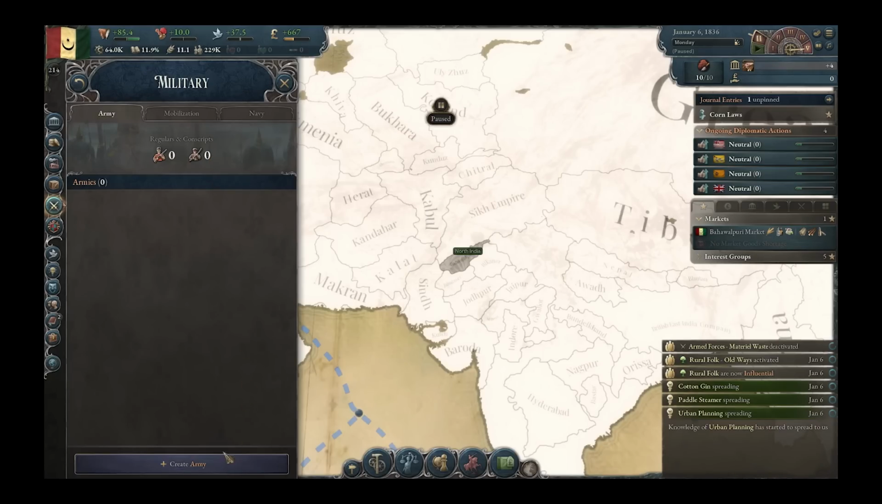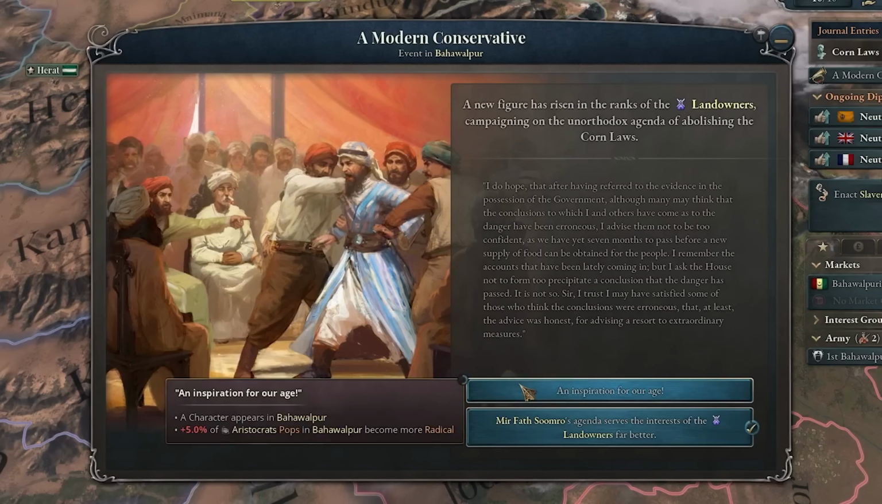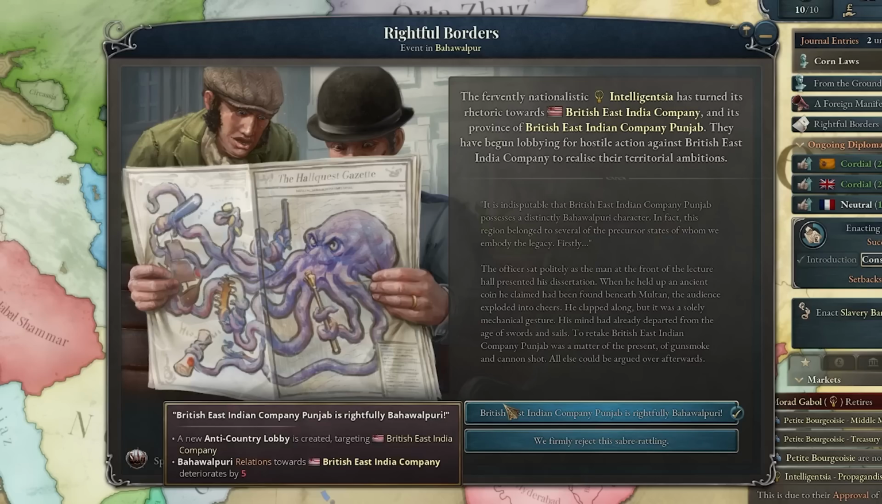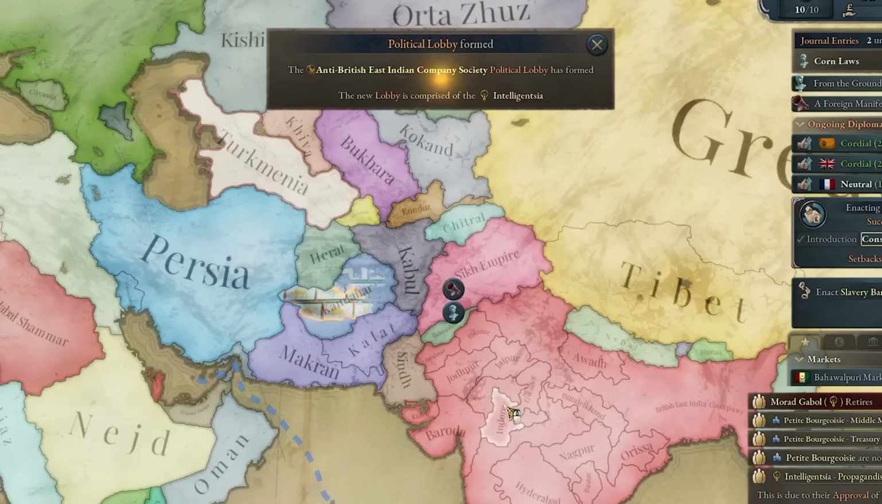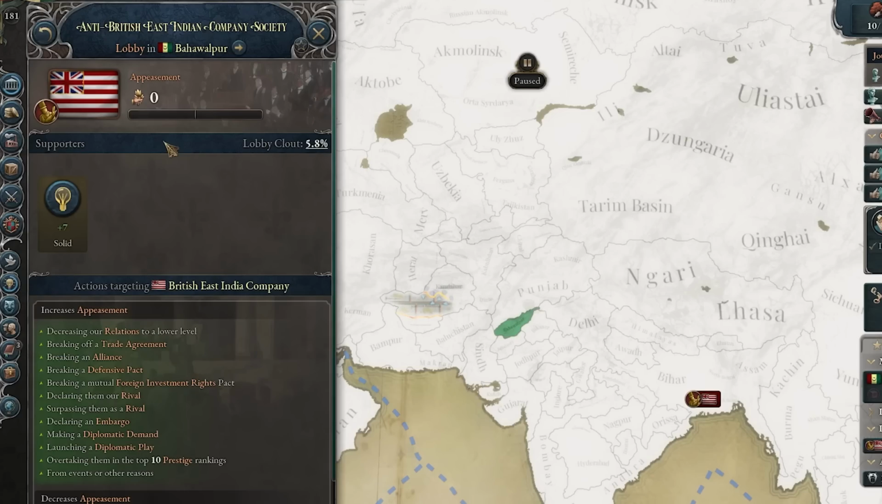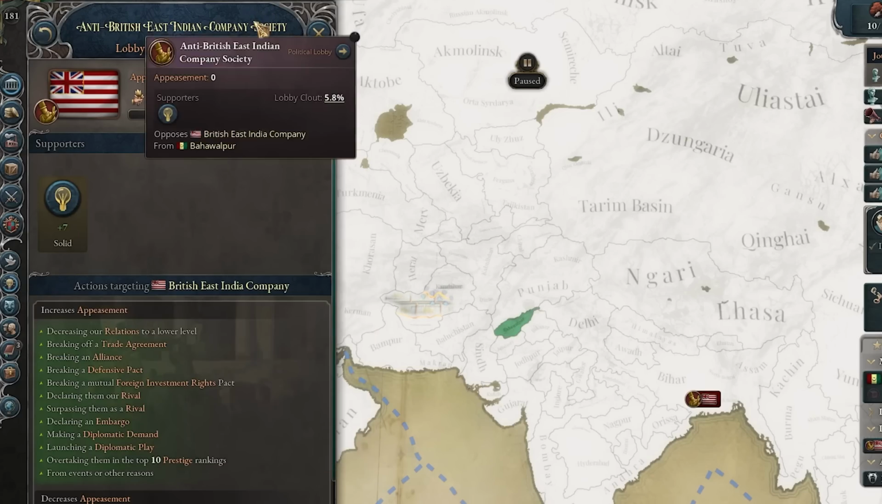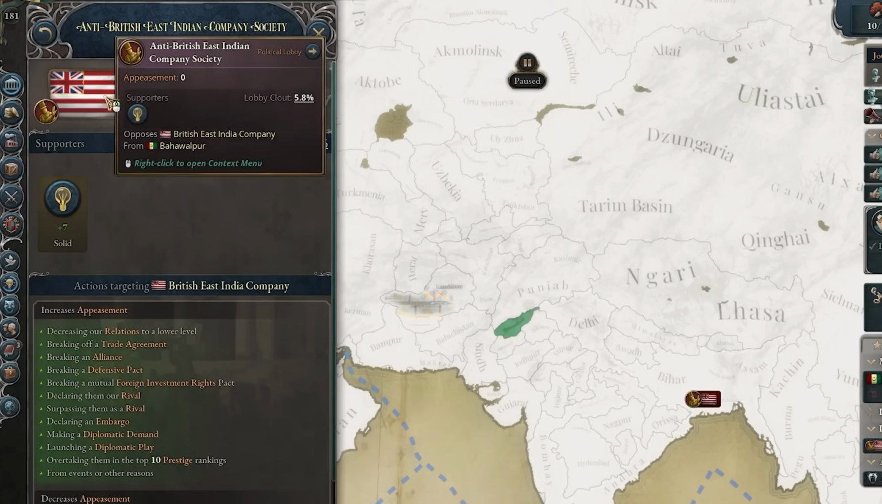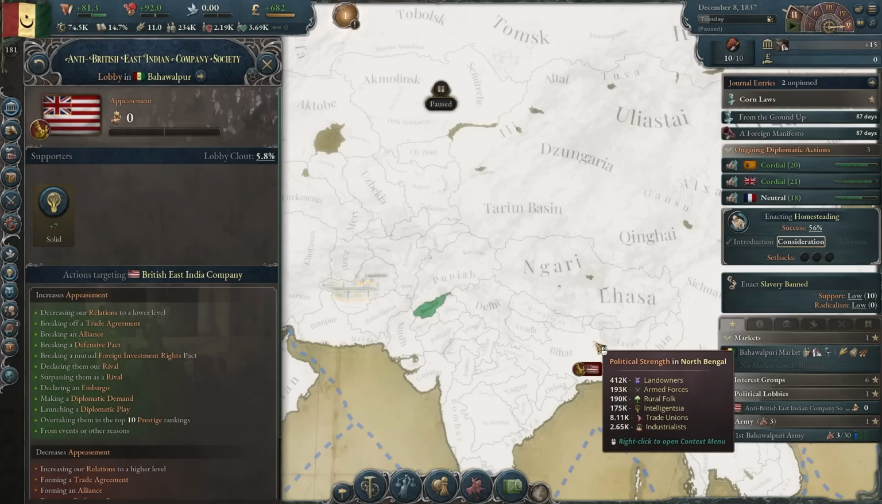And I might want to start building an army. Okay, we got a modern conservative, and you will pass homesteading. The intelligentsia wants to form an anti-country lobby against the British East India Company. Okay, yeah, this is a new mechanic where interest groups can create different lobbies, supporting or opposing different countries. So now the external politics are also connected with the internal ones.